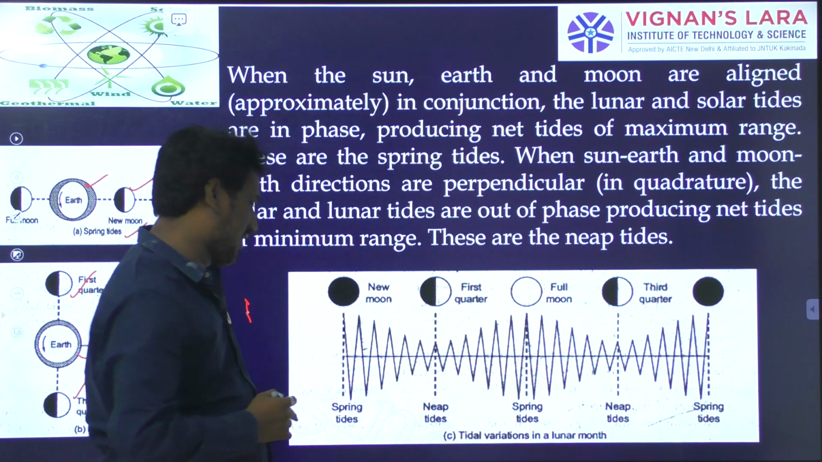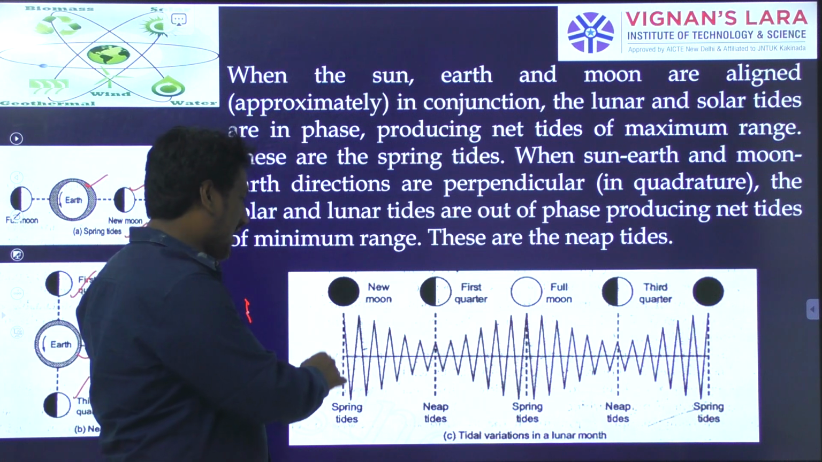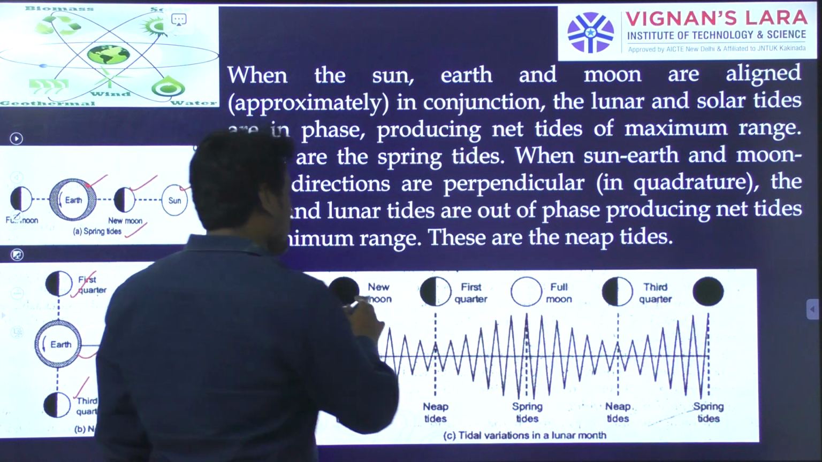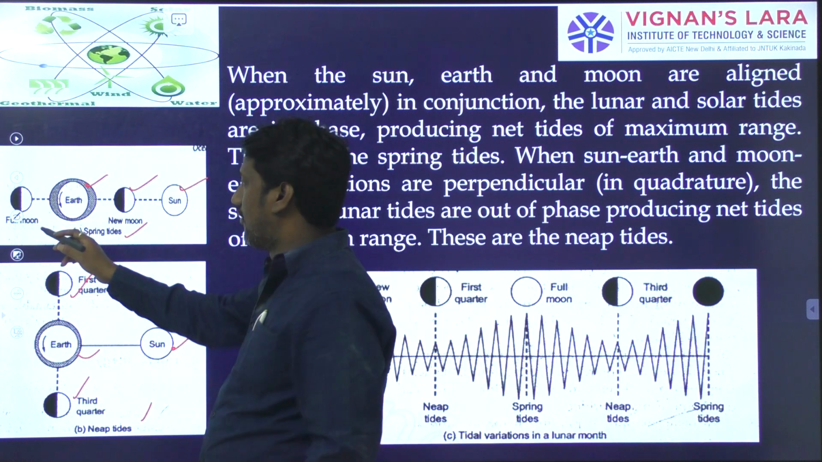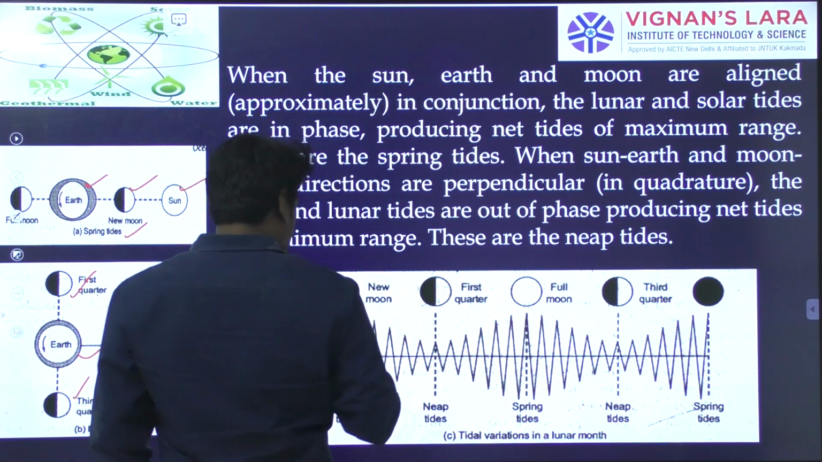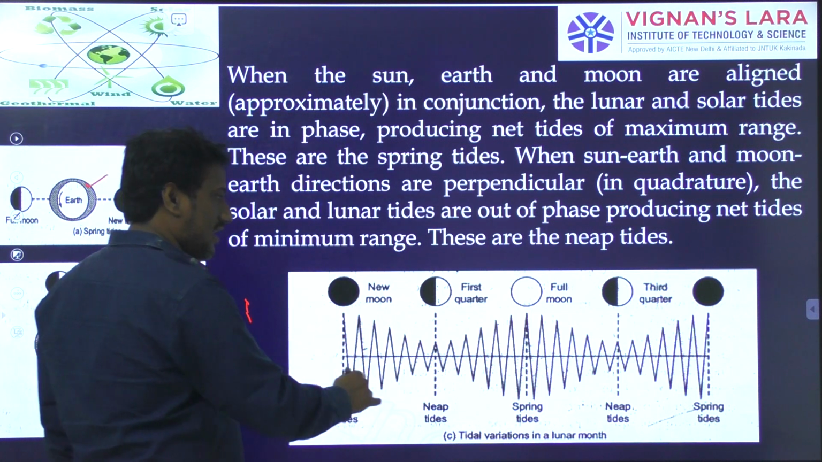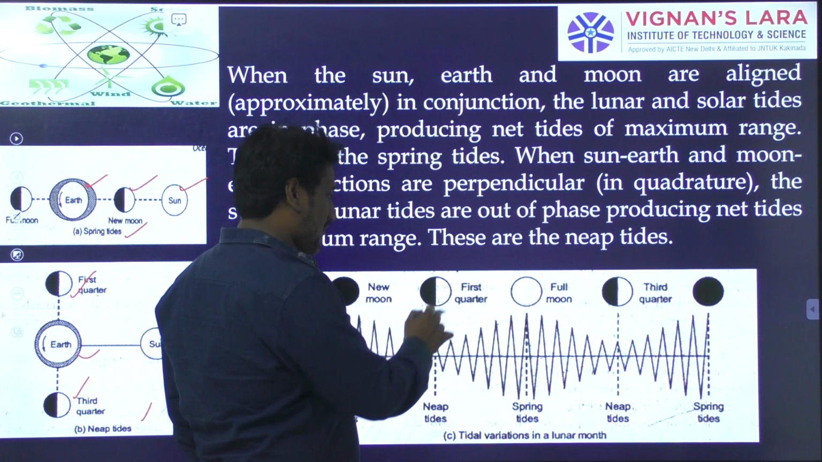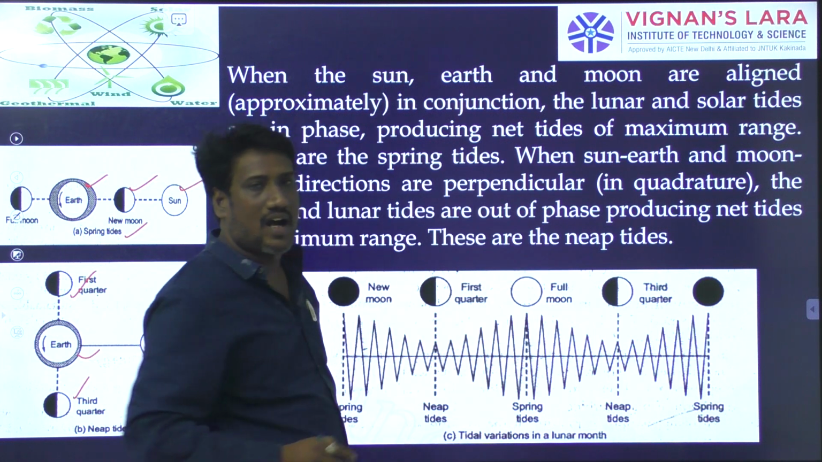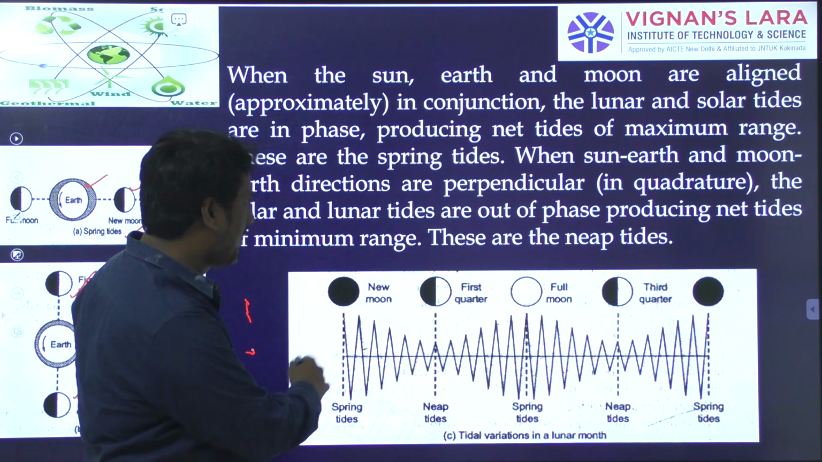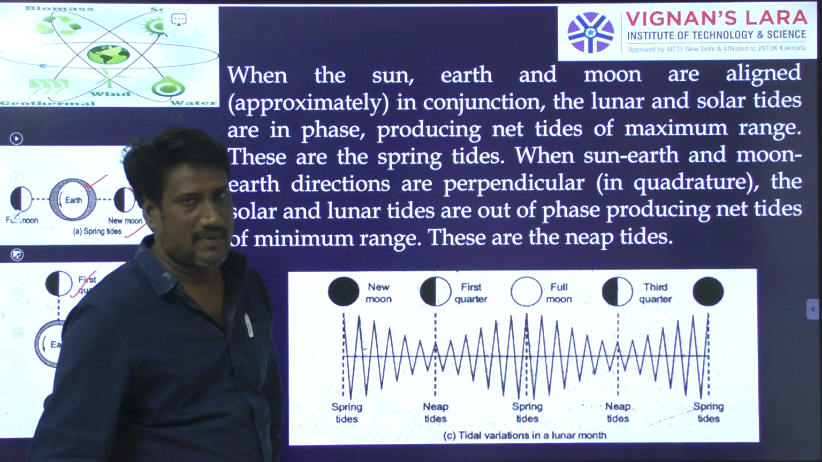Now you can observe here. We will have spring tides whether it is a new moon or full moon, because it is aligned with earth and sun. If it is a new moon, you will have spring tides. If it is a full moon, with alignment, you will have spring tides. If it is the first quarter or the third quarter, you will have neap tides. That you can observe in this particular figure.